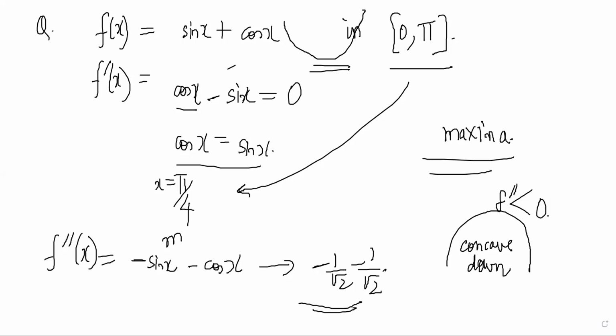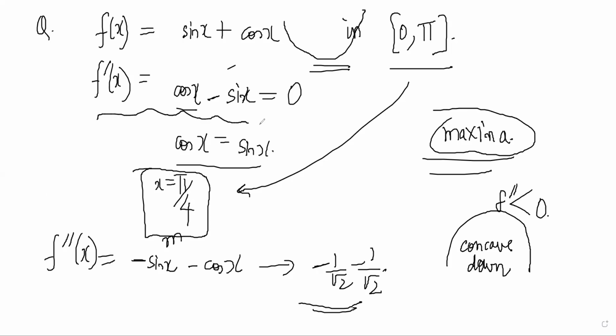You could also do it in a slightly different way. We right now figured out from the second derivative test that this point is a maxima, right? But you could, without taking the second derivative, still say that that is true. I would just take a slightly different approach. My first derivative is cos x minus sin x. I will notice that just before 45 degrees, for any angle you take, cos x minus sin x will be positive if you check.